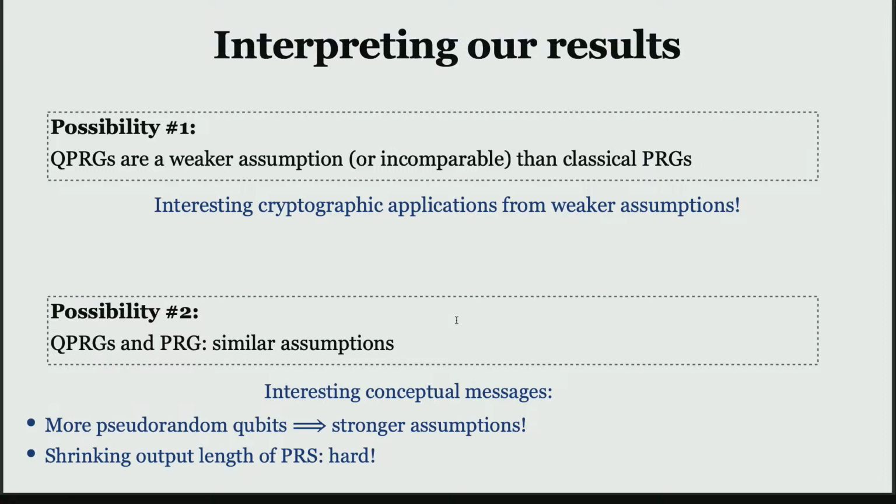Just throw away whatever extra pseudorandom bits you have. But here it says that if you want to get a small amount of pseudorandom quantum bits, you probably need stronger assumptions. And it also says that if I give you a PRS and you want to generically shrink the output of PRS to get something small, this could be hard as well. So in either of the two possibilities, we believe that our work has some interesting consequences.